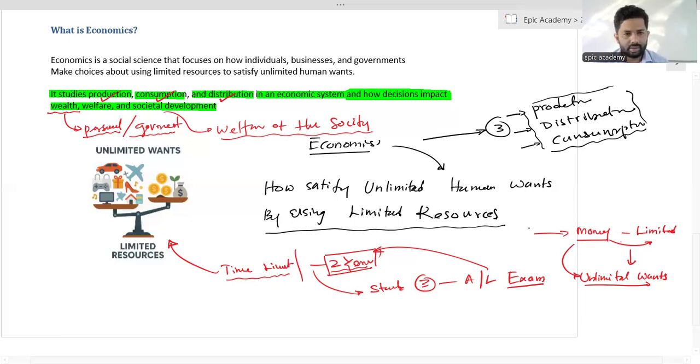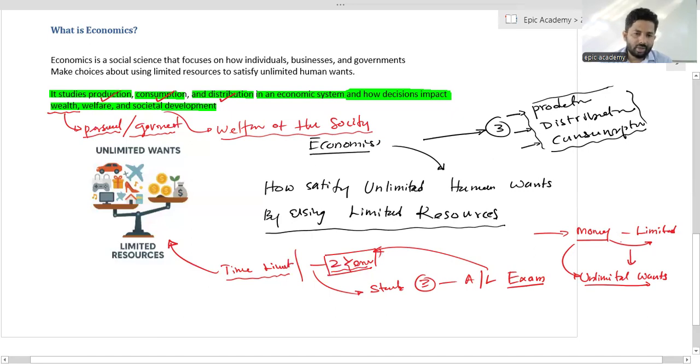All those activities will be a result of decisions. Those are the things we are going to discuss as economists. The major thing in economics is to satisfy unlimited human wants by using limited resources.